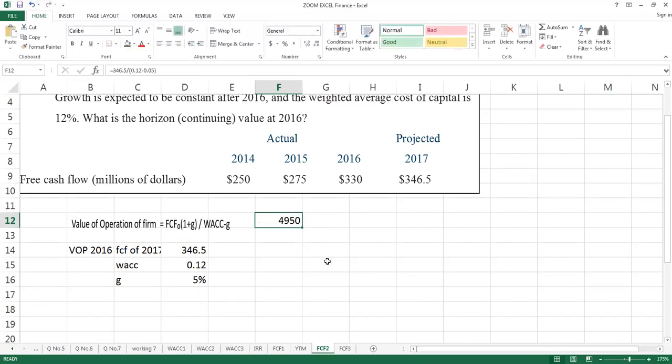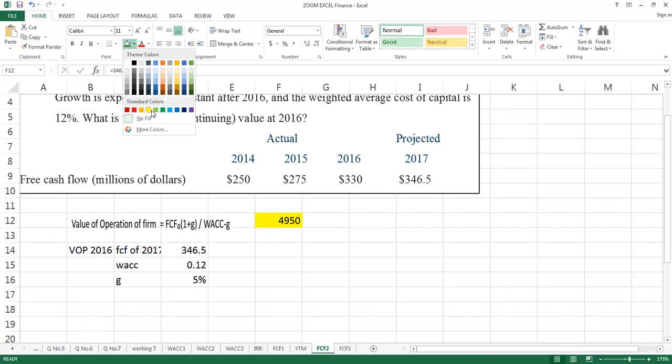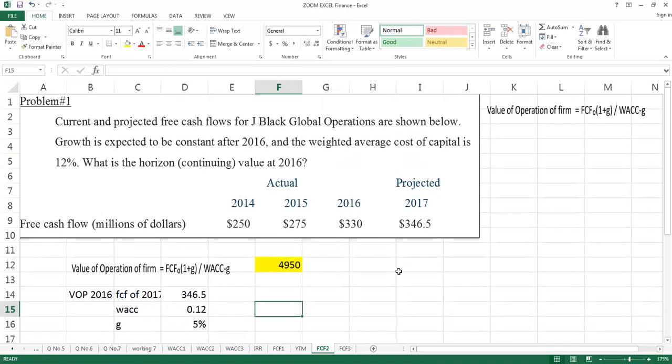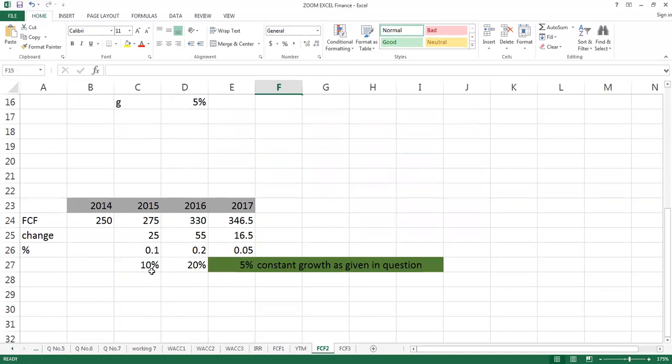This is value of operation for the year 2017. So again reminding you, the similar formula cannot be applied on the year 2014, because when you are working on 2014, the growth rate in the next year is coming 10%.